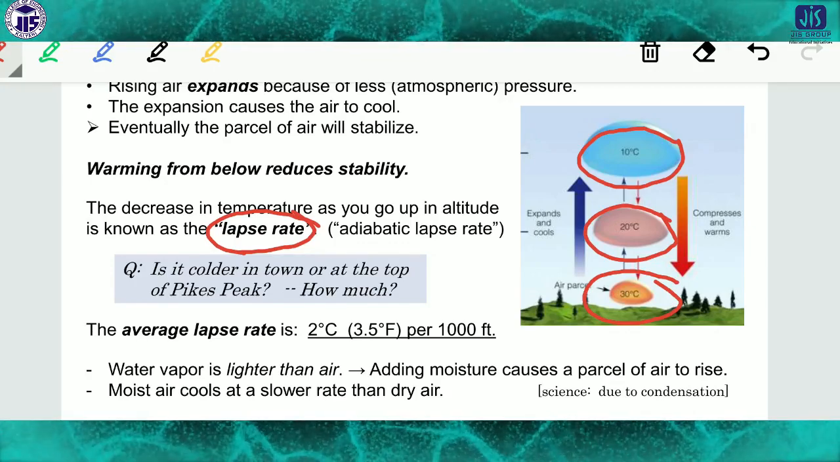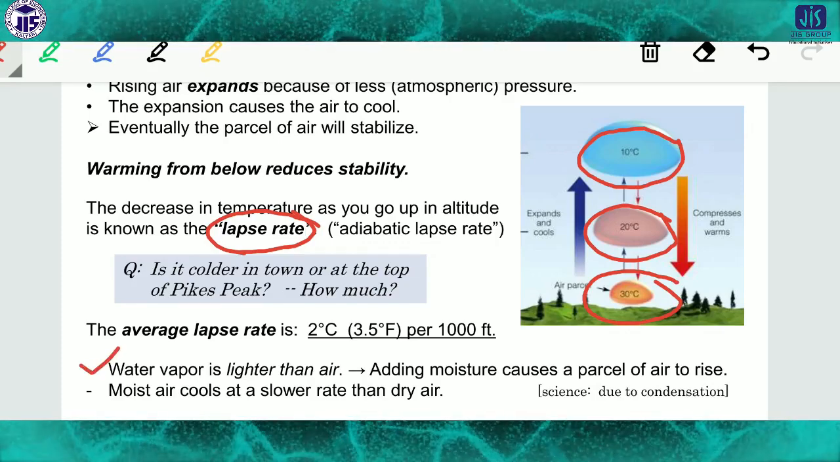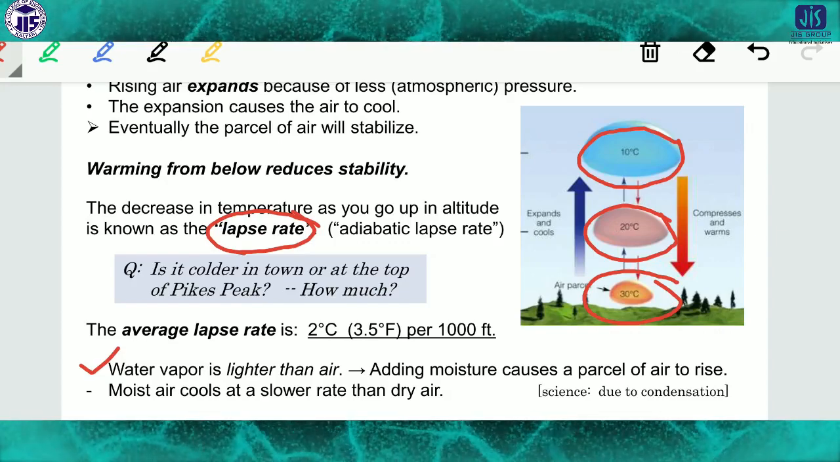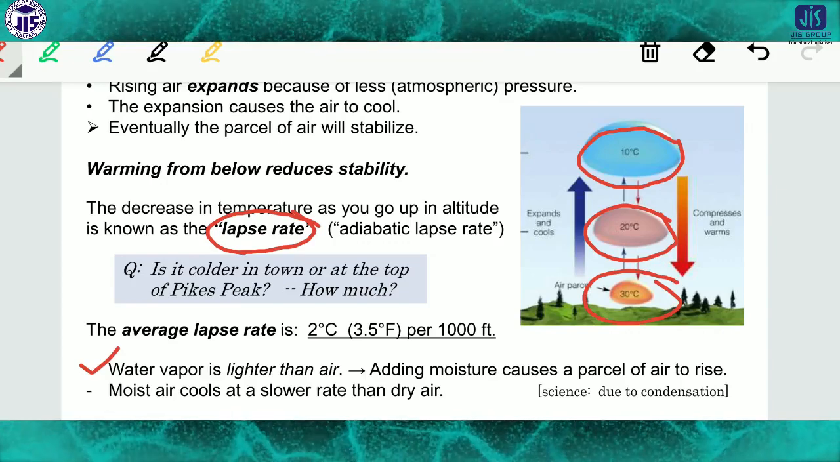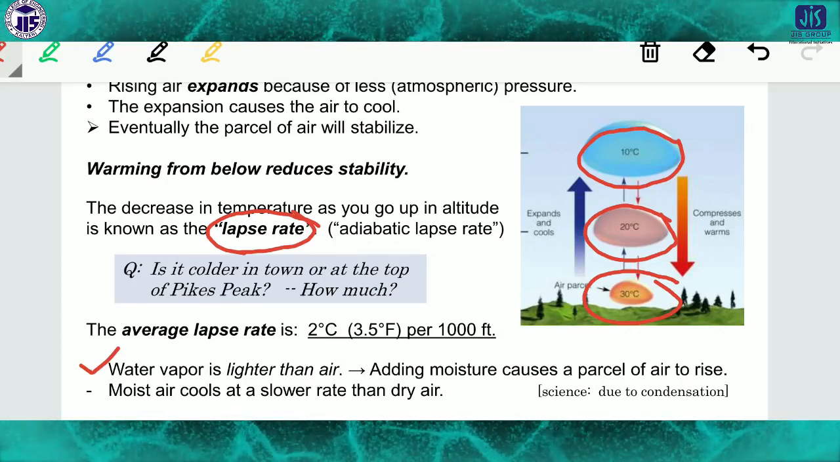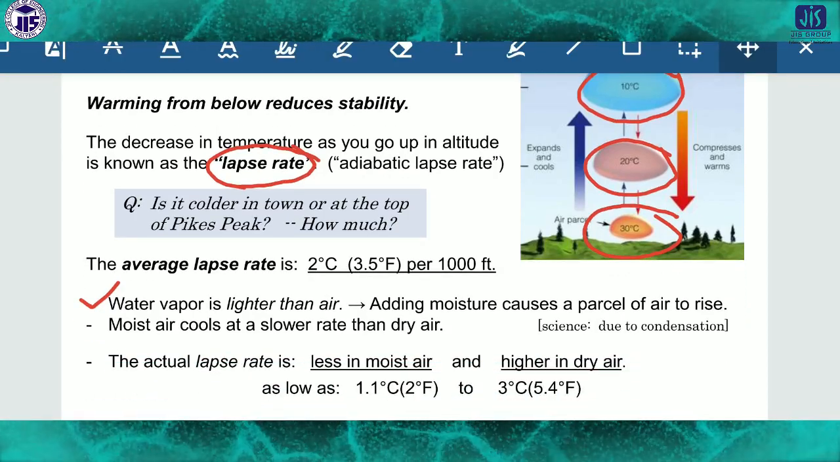Water vapor is lighter than air. Adding moisture causes a parcel of air to rise. Moist air cools at a slower rate than dry air. This is a very common fact, all of you know very well. So now the actual lapse rate we'll discuss in detail.